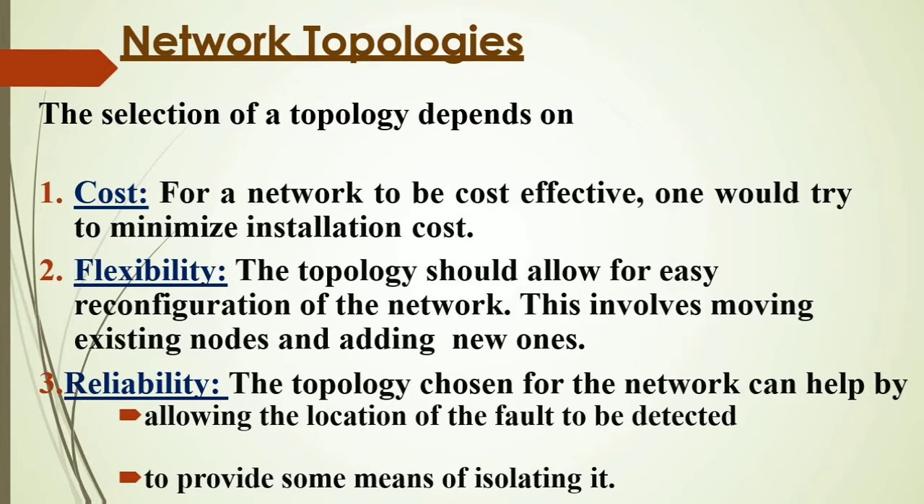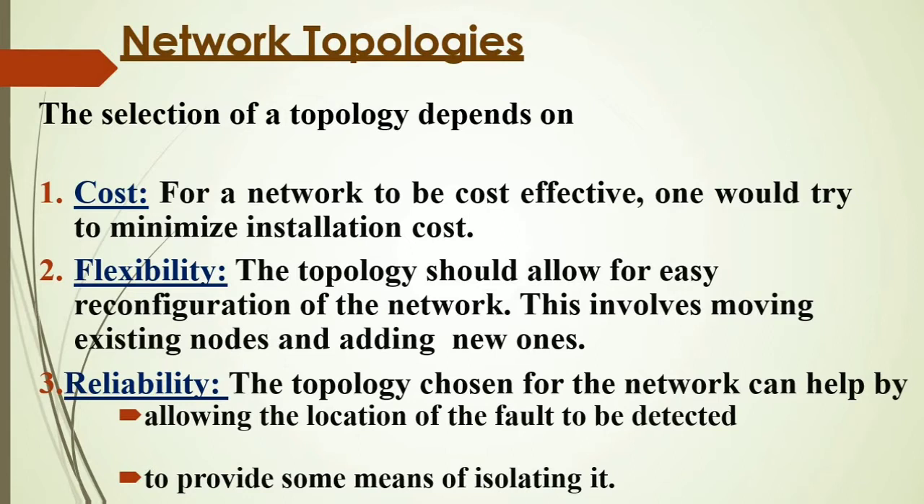Third criteria is reliability. The topology chosen for the network can help by allowing the location of the fault to be detected. The topology chosen should be such that you can easily locate the fault, which node is faulty, which cable is not working. So it should be easy to find the fault and to provide some means of isolating it. If some node is not working, we can easily isolate it from the rest of the network so that the rest of the network remains unaffected.